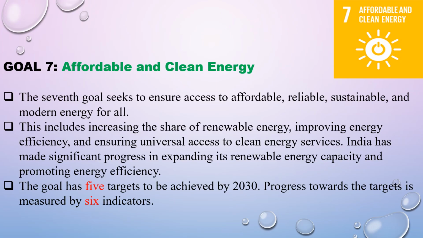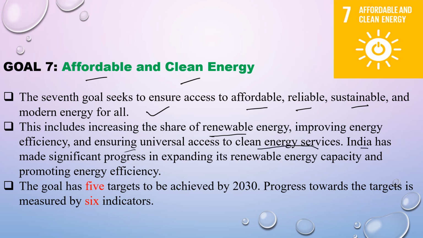Now comes goal number 7, that is affordable and clean energy. The 7th goal seeks to ensure access to affordable, reliable, sustainable and modern energy for all. This includes increasing the share of renewable energy, improving energy efficiency and ensuring universal access to clean energy services.